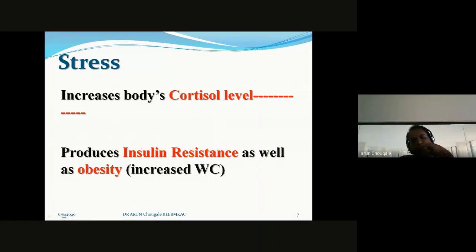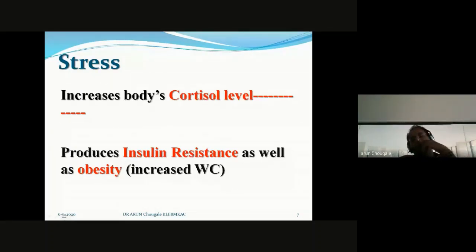Once the body's cortisol level is increased, the patient starts suffering from insulin resistance. Insulin resistance in turn ends up in obesity, especially abdominal type of obesity, that is increased waist circumference.